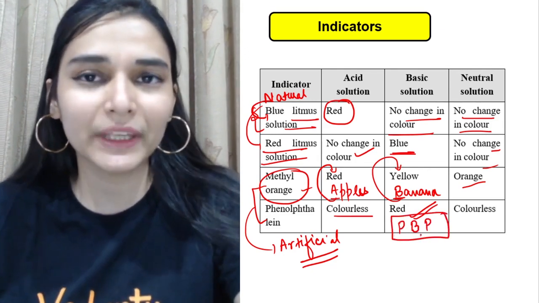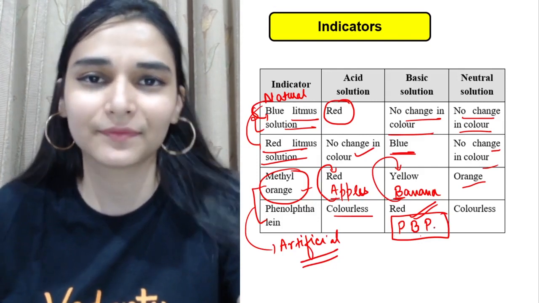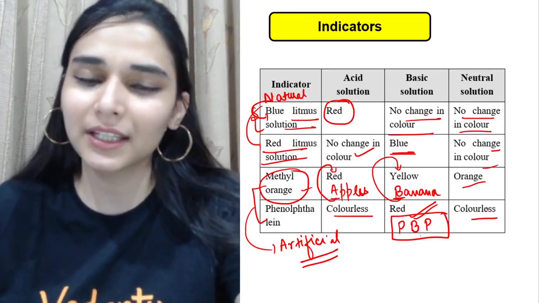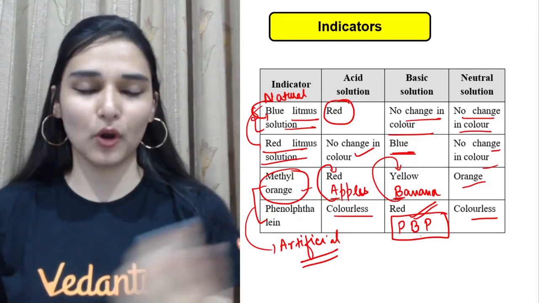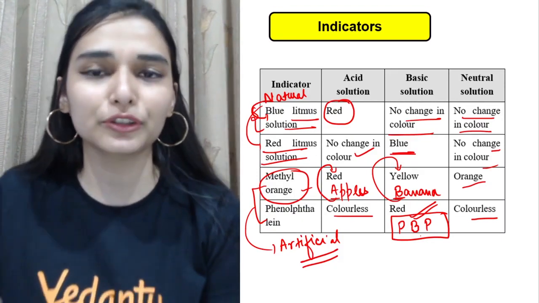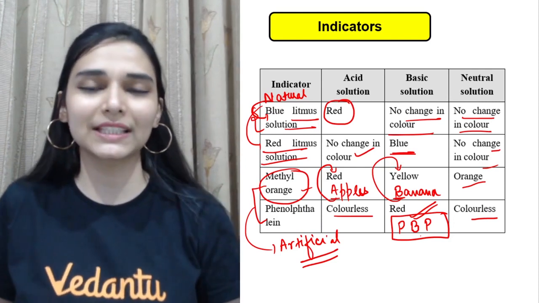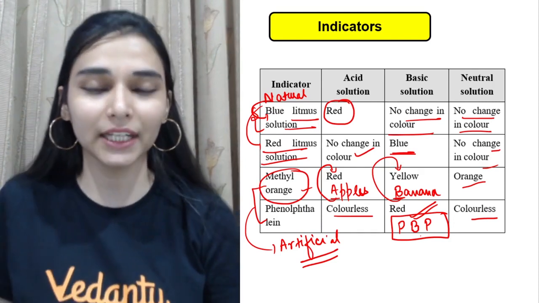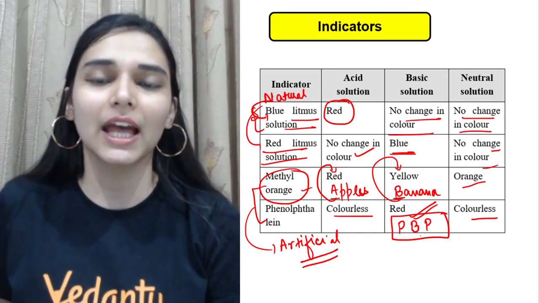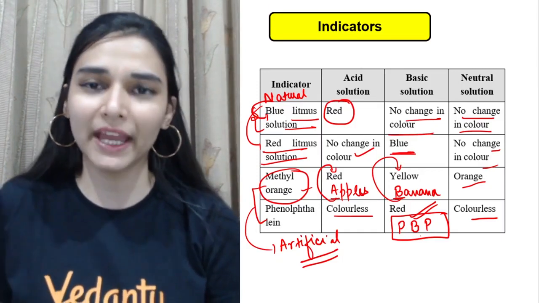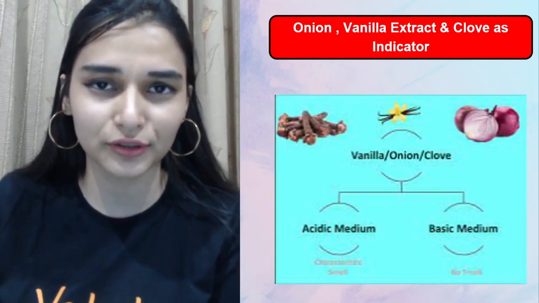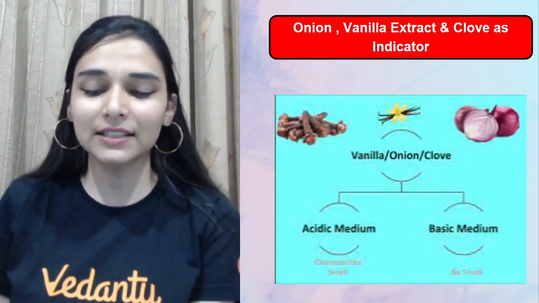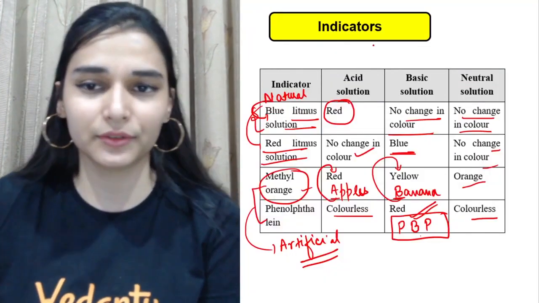Phenolphthalein in bases turns pink. Okay, and neutral में stays colorless. Okay, so these are some of the indicators that can help us to detect the presence of acid or base. इसके अलावा other natural indicators, turmeric is also there, red cabbage is also there, China rose is there. So you can observe their color changes also. ठीक है, and these are the acid base color indicators.